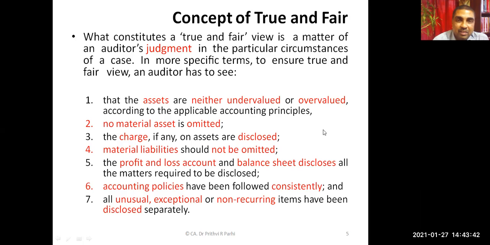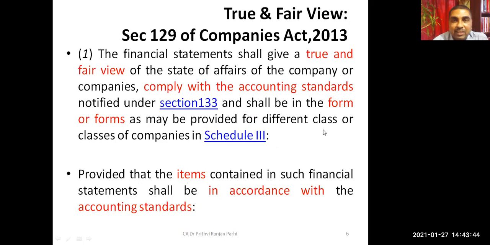Now, one more concept we need to understand regarding true and fair view. This is the extract of section 129 of the Companies Act 2013. It says the financial statement shall give a true and fair view of the state of affairs of the company or companies if they comply with the accounting standards notified under section 133, and shall be in the form or forms as provided for different classes of companies in Schedule 3. That means this is one more thing we have to see.